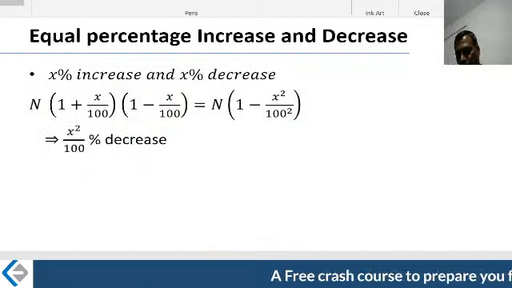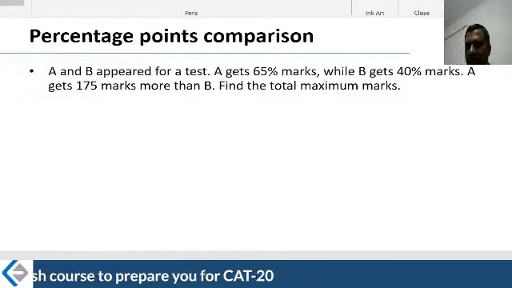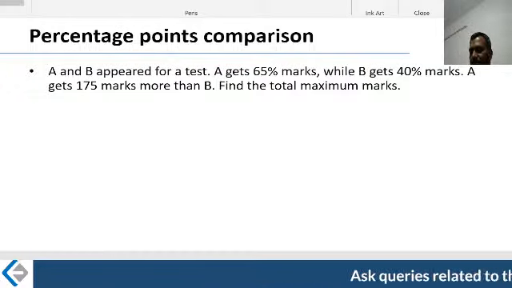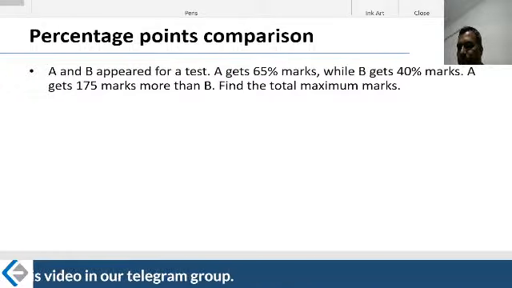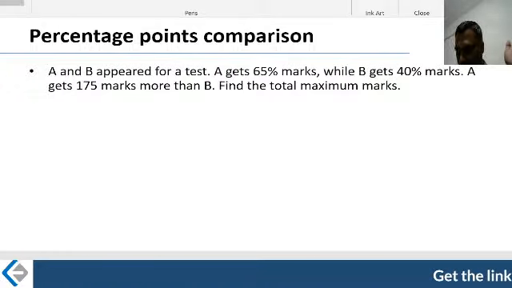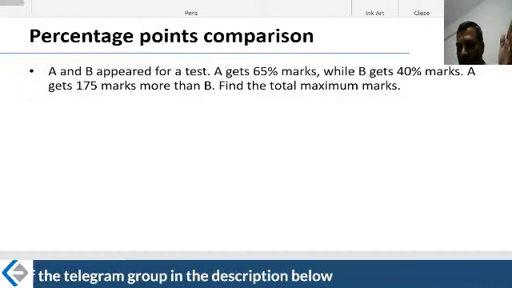Let's go further. Okay, percentage points comparison. We'll understand it in a big way as we go along, but let's understand it on a smaller scale. Another concept I'm bringing here is percentage points comparison. Percentage point comparison is nothing but the absolute difference between the percentages. I will explain what I meant by this. It's an absolute difference between the percentage figures. That is called the percentage point comparison.